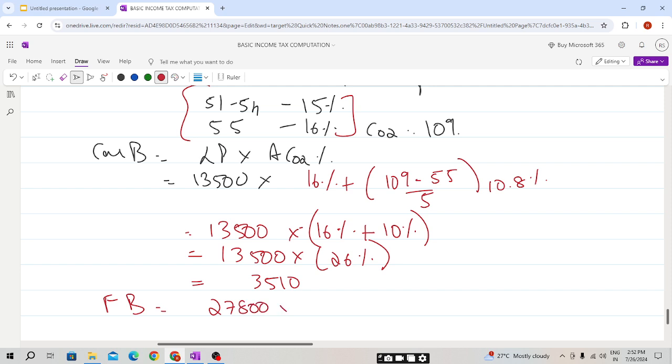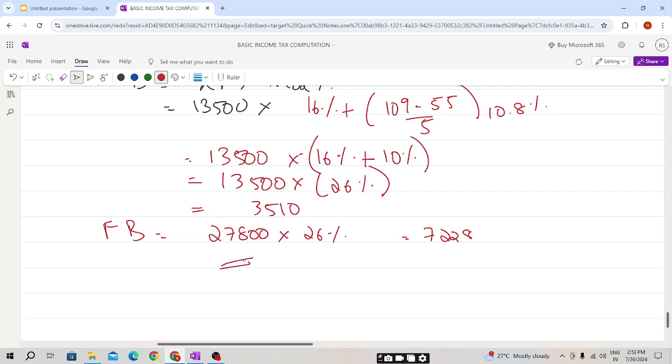Now coming to fuel benefit, it is on the base of 27,800 into 26%, appropriate percentage. So this will be 7,228. Students, if the employer is providing the car and also paying the private fuel, if it is for business, then no benefit. If it is for private use, and he reimbursed, then no benefit. If the employer pays and the employee does not refund, or if they refund a partial amount, then the fuel benefit will be calculated on the whole amount, that is 27,800. I hope all of you remember this point.